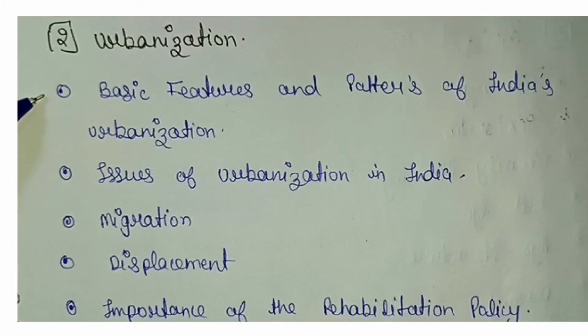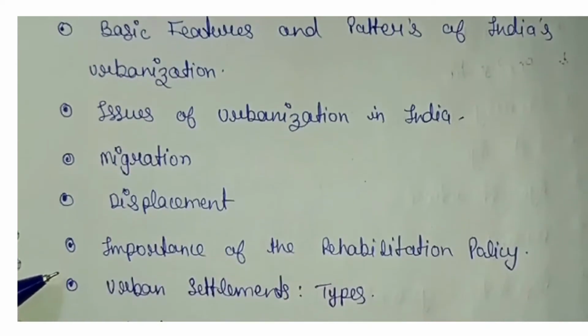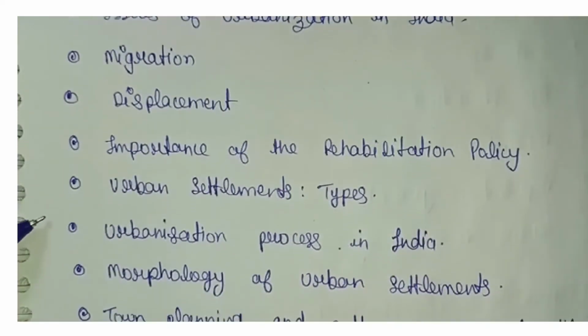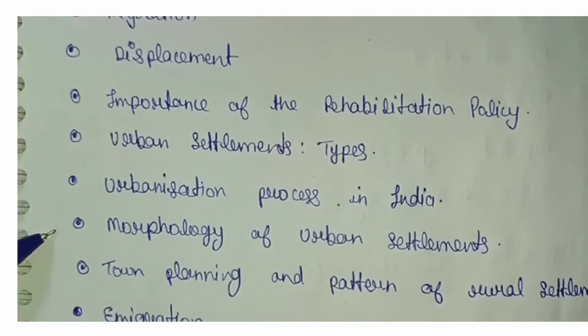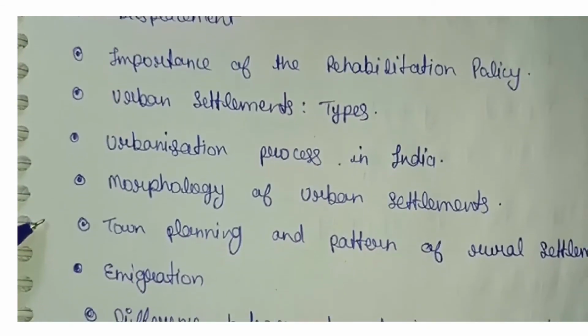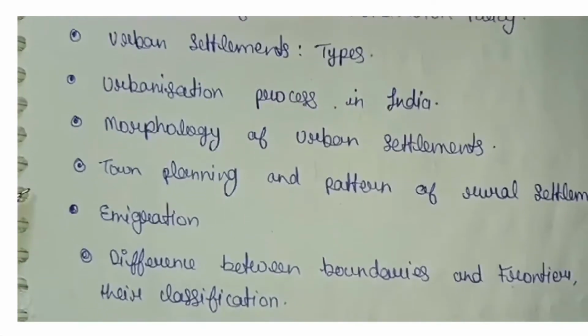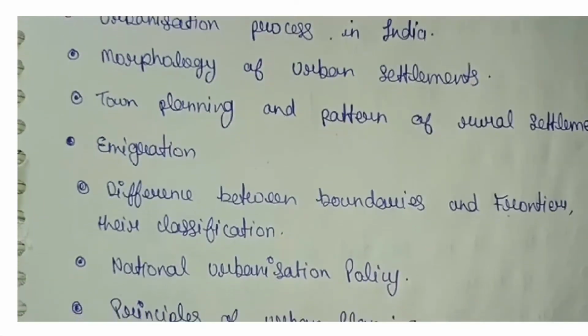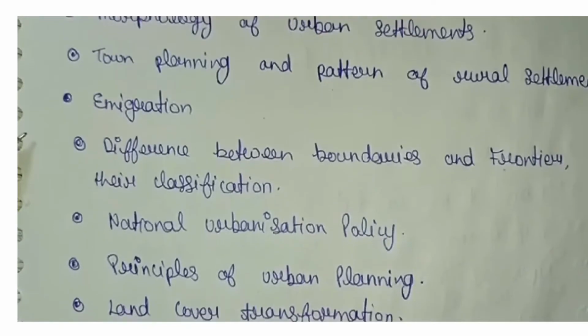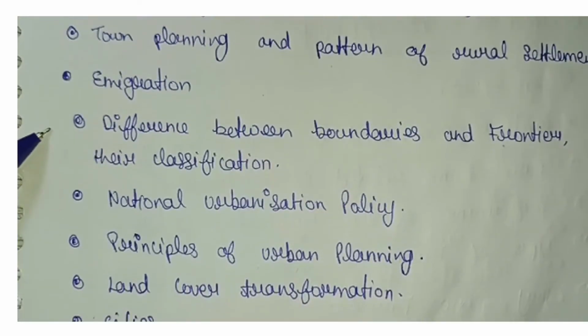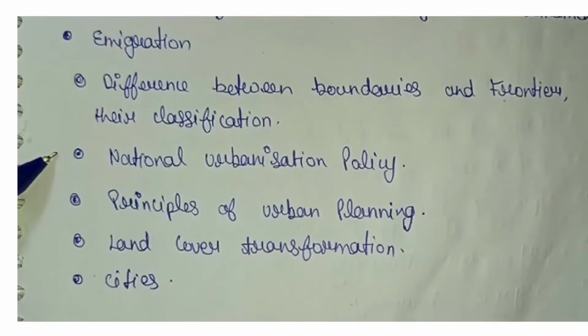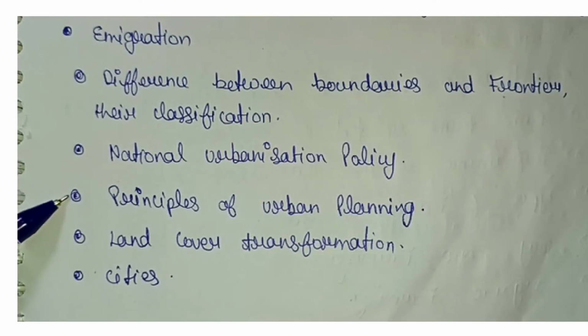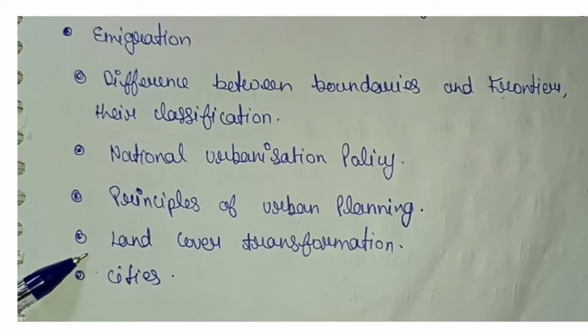Urbanization, basic features and patterns of India's urbanization, issues of urbanization in India, migration, displacement, importance of the rehabilitation policy, urban settlements, types, urbanization process in India, morphology of urban settlements, town planning and pattern of rural settlements, immigration, difference between boundaries and frontiers, their classification, national urbanization policy, principles of urban planning, land cover transformation, cities.